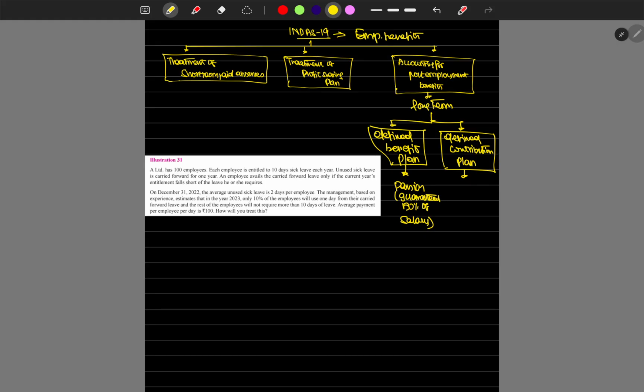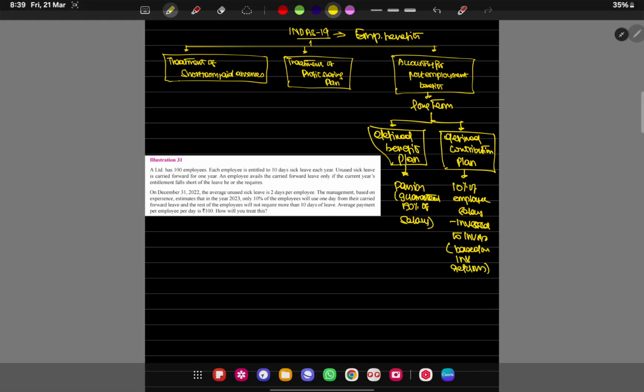What about the contribution plan? Contribution plan is 10% of the employee's salary being invested in investments. So after retirement, the benefit to retired employees will be based on the investment returns only.